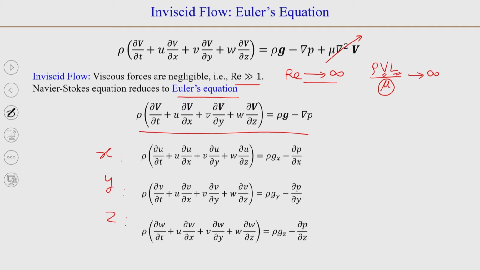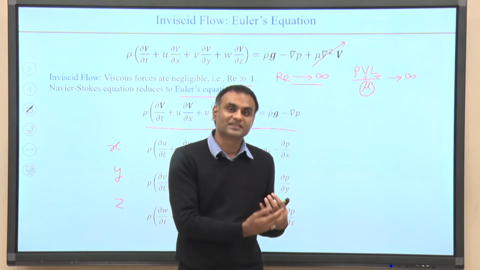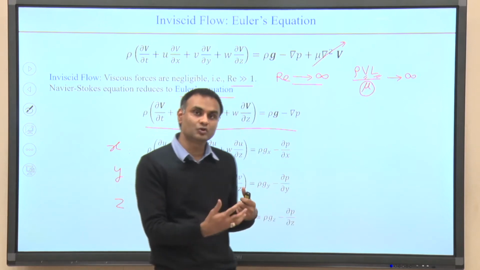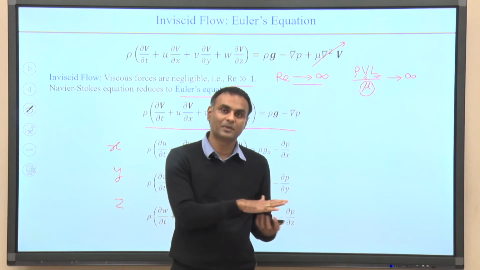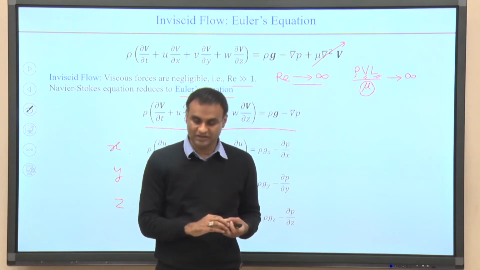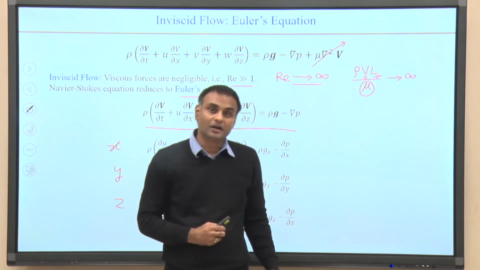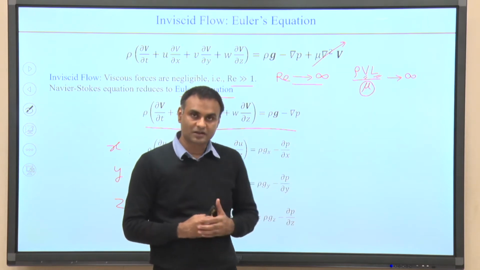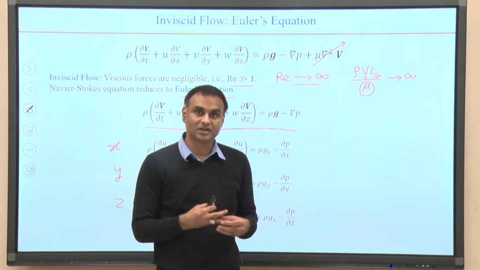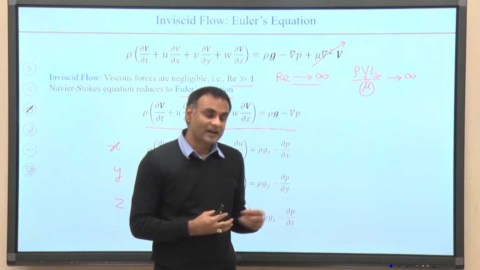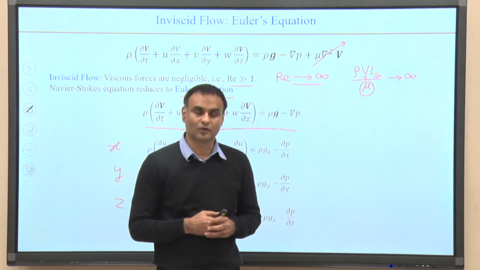The equation has become simpler in the sense that there are no viscous terms there, but remember that we saw that near the wall viscous forces are important because that is where the boundary layer exists. So, even if we have inviscid flow, if the flow is happening near a wall, then near the wall viscous forces are dominant. We struggle to find the solution of the Navier-Stokes equation because of the non-linear term there, but as we will see later on, it is easier to find the solution of inviscid flow.